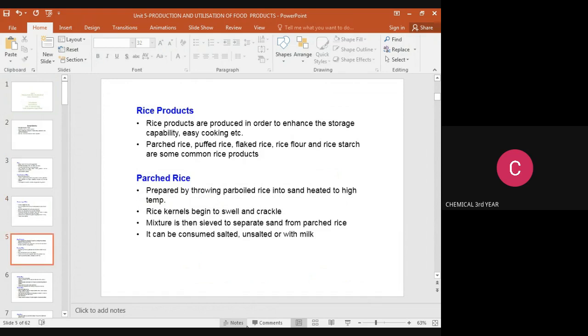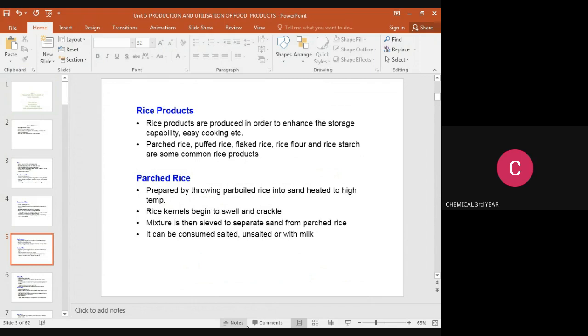Rice products. These rice products are produced in order to enhance the storage capability, easy cooking, etc. The rice products are parched rice, puffed rice, flaked rice, rice flour, and rice starch, which are some common rice products. Parched rice: how it is prepared? It is prepared by throwing parboiled rice into sand heated to high temperature.